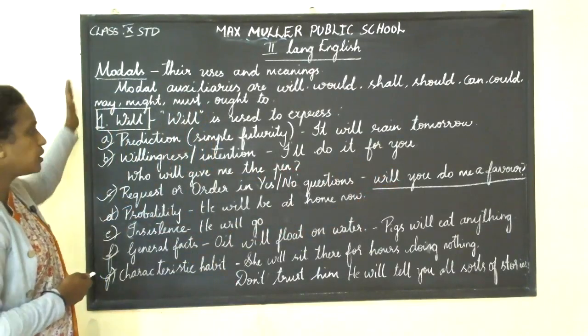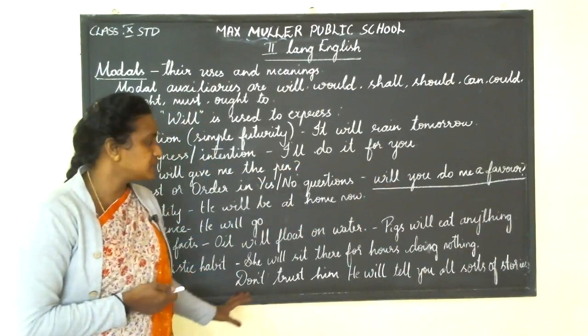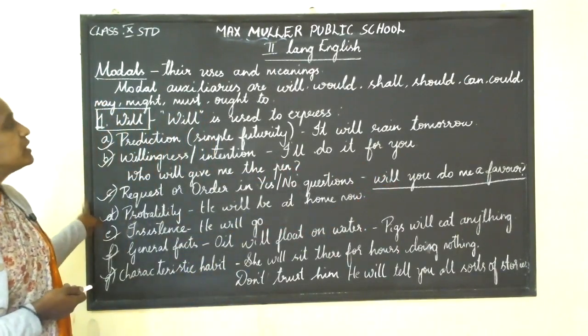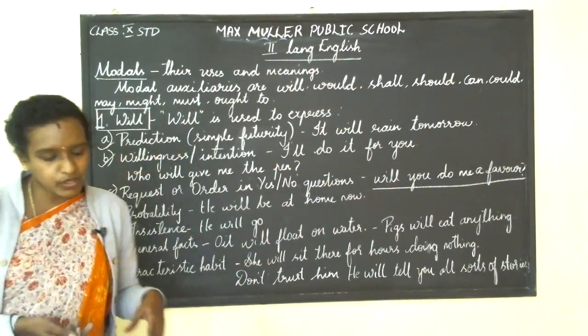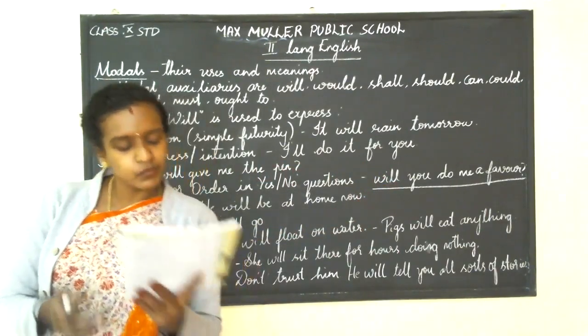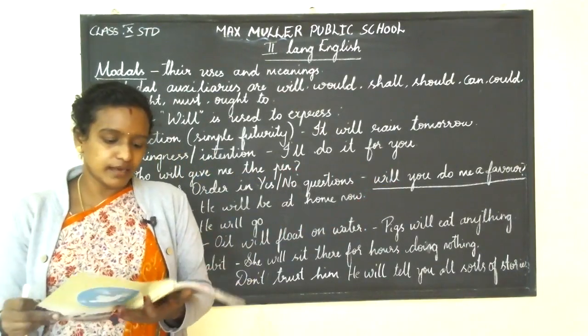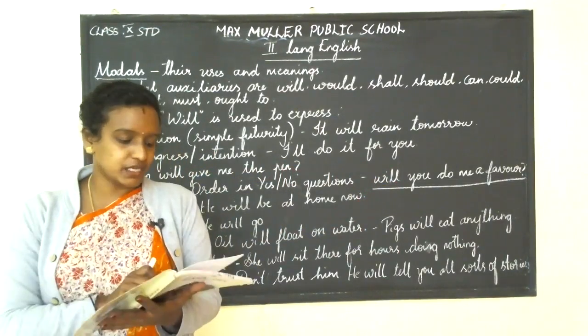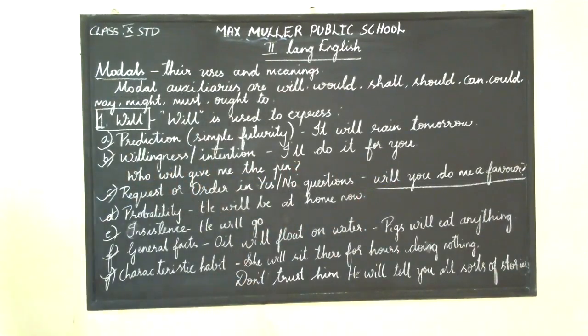You have to copy this very neatly, very correctly, without any spelling mistakes. I'll give you 2 minutes, and then I'll erase this and move on to the next one. I keep on dictating and the same way I'll write it on the board. You have to write with me. All 10 should be completed in this session, children. Take down fast.